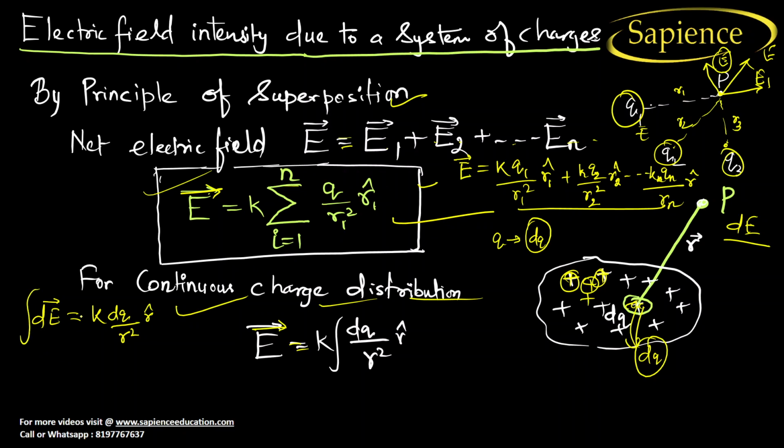So integrate this. So overall electric field will be equal to K, which remains constant, times the integration of dq by r square into r cap. So this is the formula for the continuous charge distribution. I hope you have understood this, right?